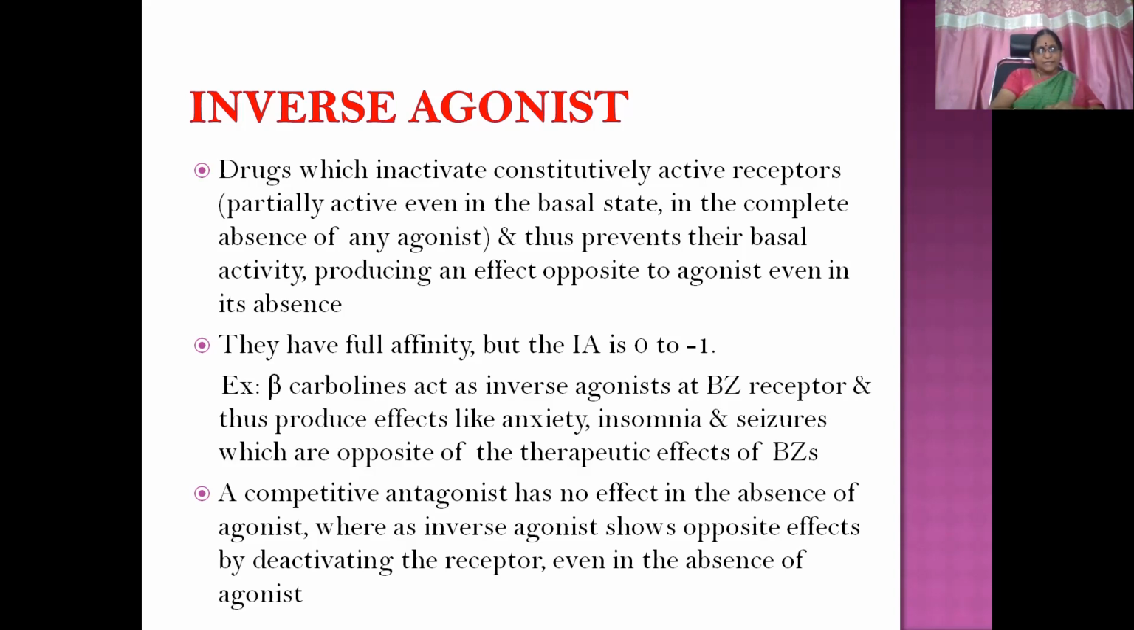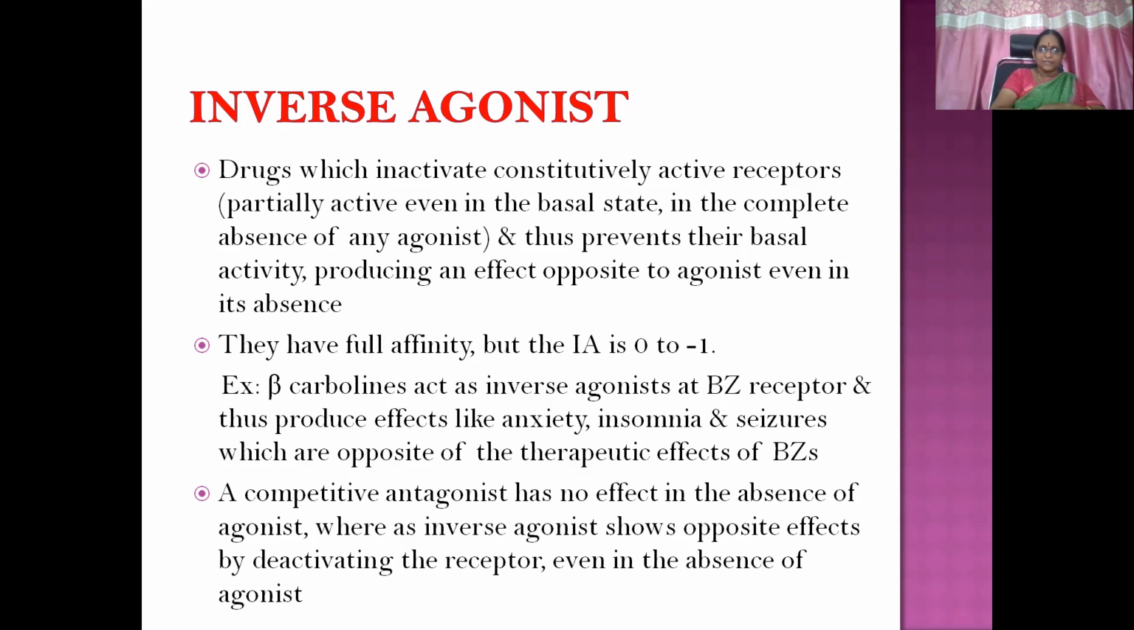Example, beta carbolines act as inverse agonists at the benzodiazepine receptor and thus produce effects like anxiety, insomnia, and seizures, which are opposite of the therapeutic effects of benzodiazepines. Benzodiazepines are used in the management of anxiety, insomnia, and seizures. But beta carbolines, when we administer them, act as inverse agonists at benzodiazepine receptors and produce all these manifestations.